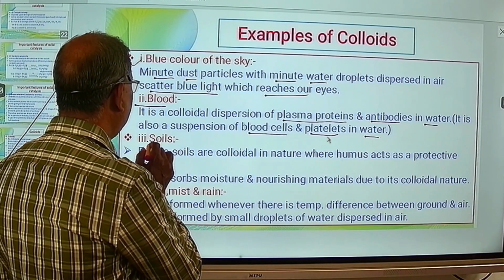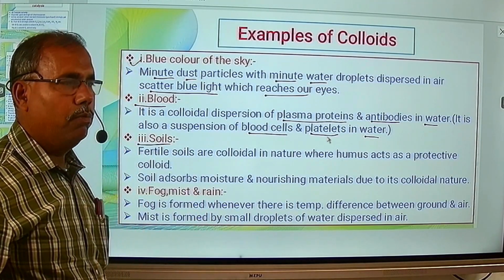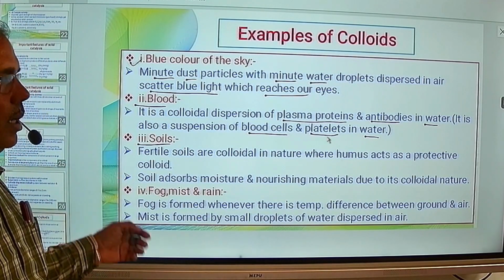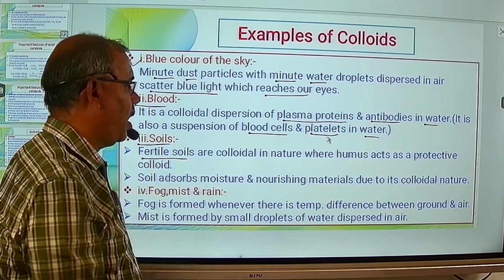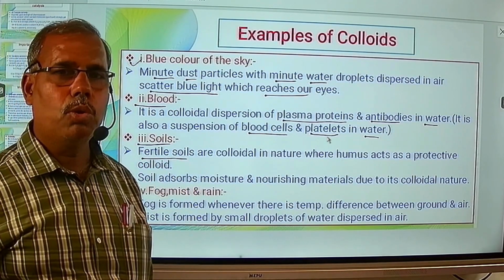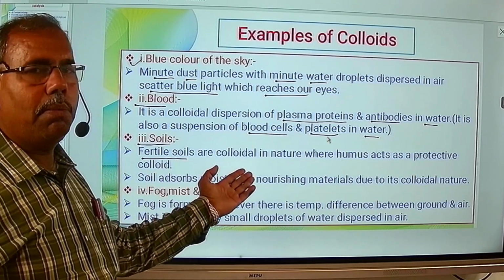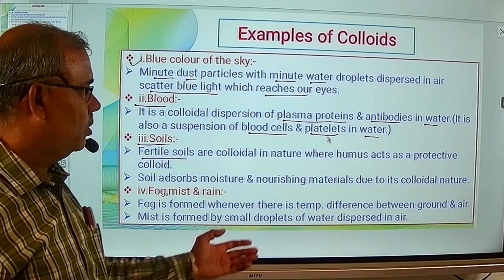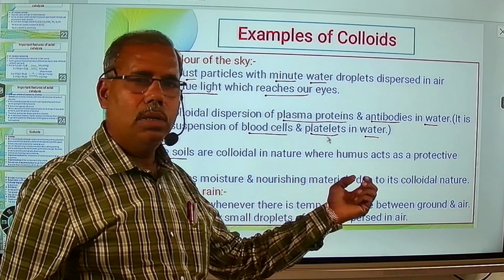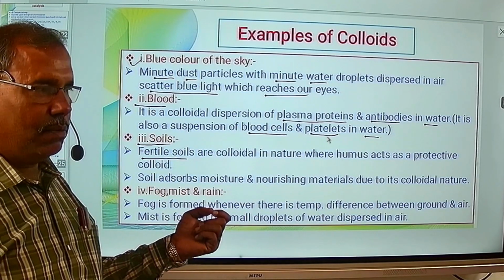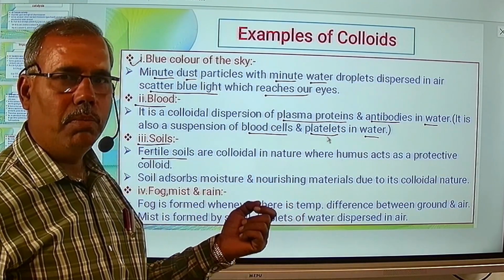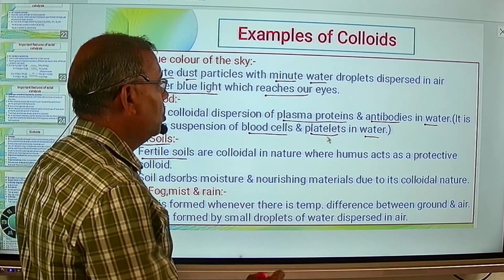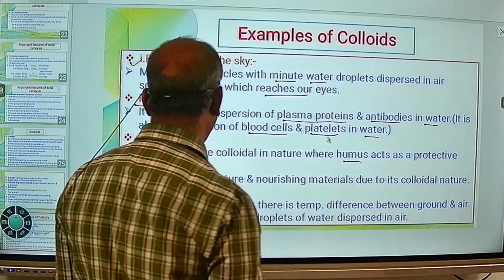Then third example is soils. We know the soils, particularly the fertile soil, that is soil in our farm in which we grow the crops. It is also example of colloidal. It is colloidal in nature where the humus, that means the बायोफर्टिलायझर ज्याला आपण जैविक खत म्हणतो, for example commonly शेणखत जे वापरतो आपण शेतामध्ये ते. So this humus acts as the protective colloid.